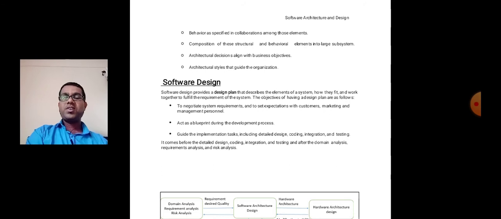These are the points related to software architecture.